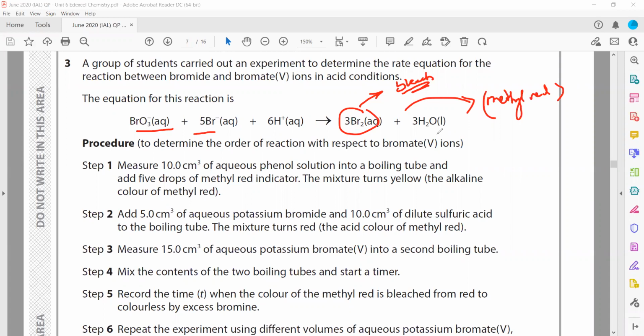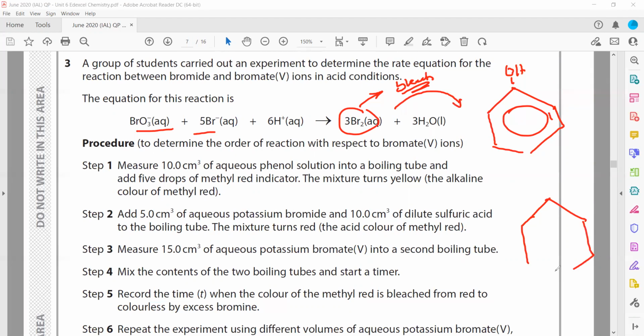So it will be very difficult to time this reaction. So we add phenol here, because bromine can be added to phenol. So this bromine is added to phenol.